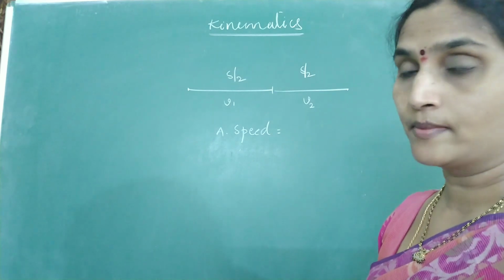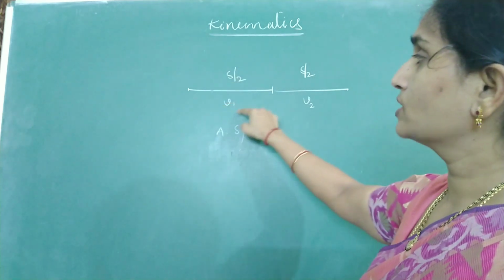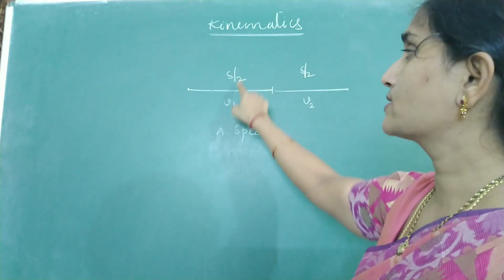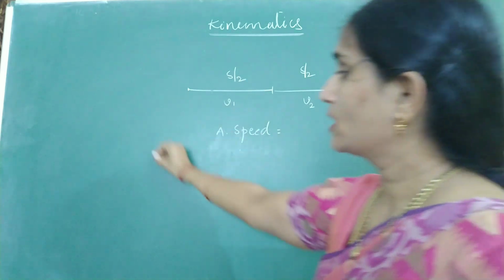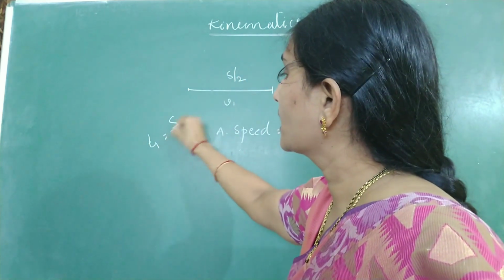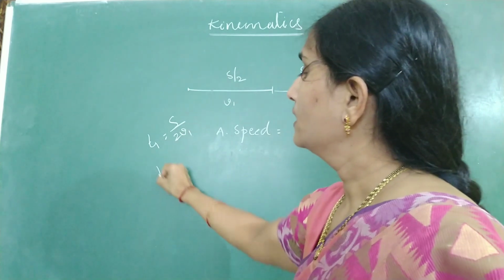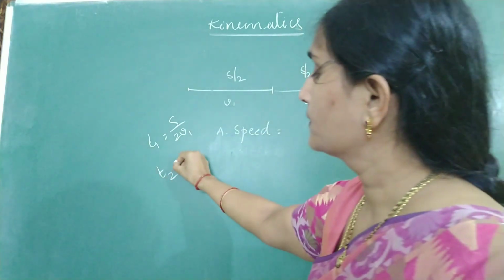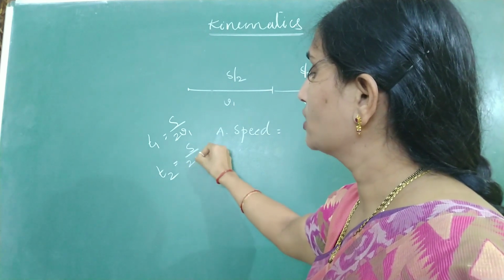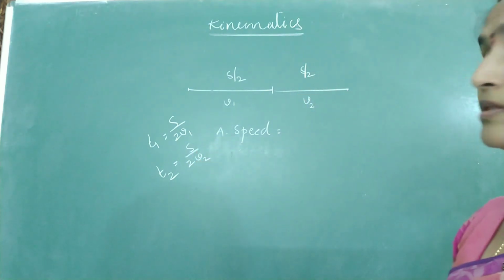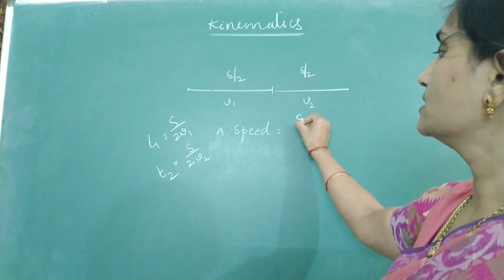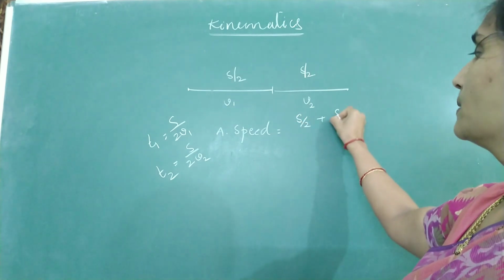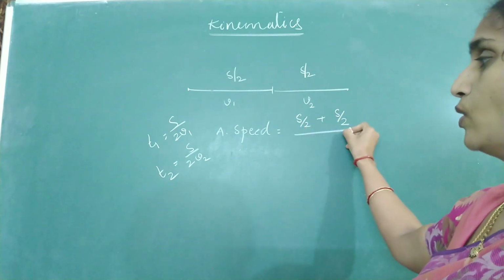Is it total distance by total time? Calculate the time taken for the first half of the motion, which is distance by velocity. So I will write T1 as S by 2V1. The time taken for the second half of the journey, distance by velocity, is S by 2V2. So total distance S by 2 plus S by 2, divided by total time.